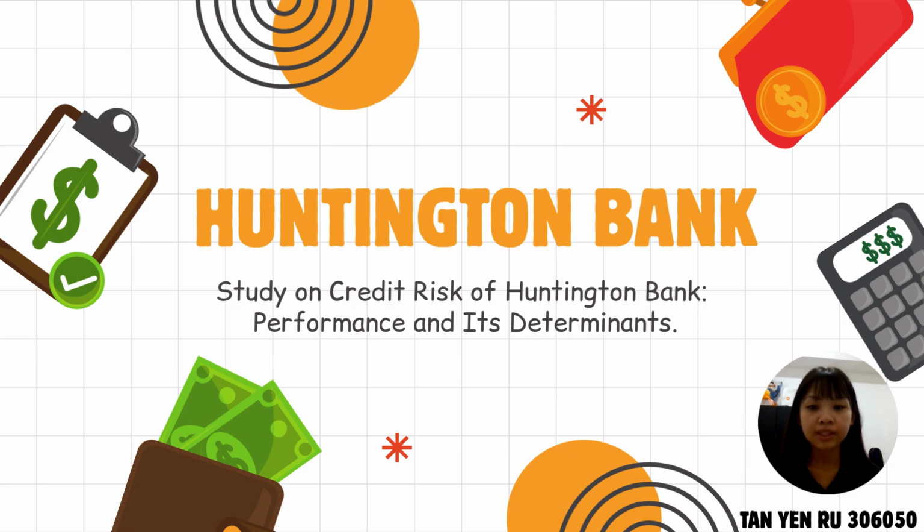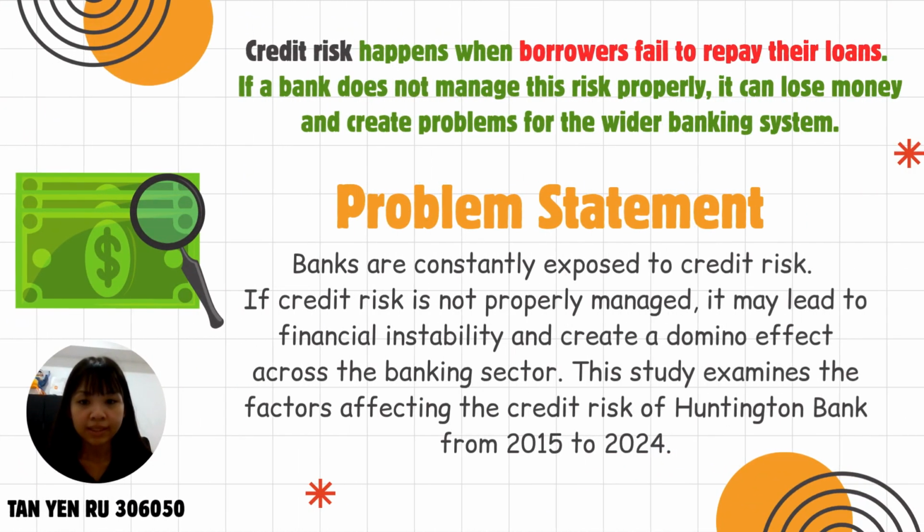So for my individual assignment, I'm choosing Huntington Bank. My title is Study on Credit Risk of Huntington Bank Performance and its Determinants. The problem statement is banks are constantly exposed to credit risk. If credit risk is not properly managed, it may lead to financial instability and create a domino effect across the banking sector. So this study examines the factors affecting the credit risk of Huntington Bank from 2050 to 2024.